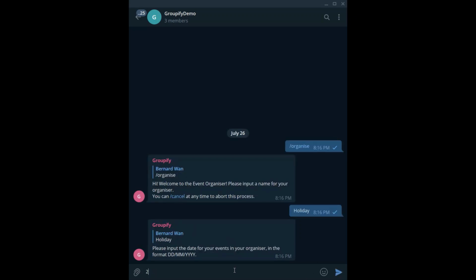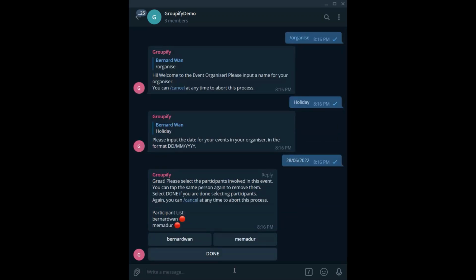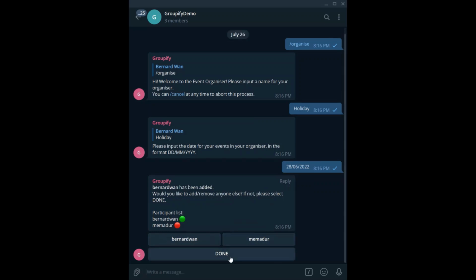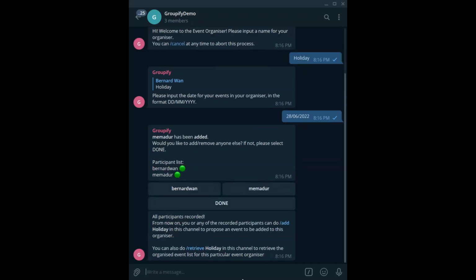After which, input the date on which all events in the organizer will be occurring. This is to be input in date, month, year format as such. Next, similar to the earlier process, select participants involved in the organizer. With that, the event organizer has now been successfully created. The chosen participants will now be able to propose events to be added into this organizer.